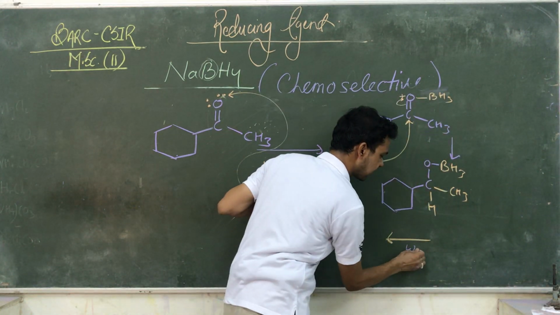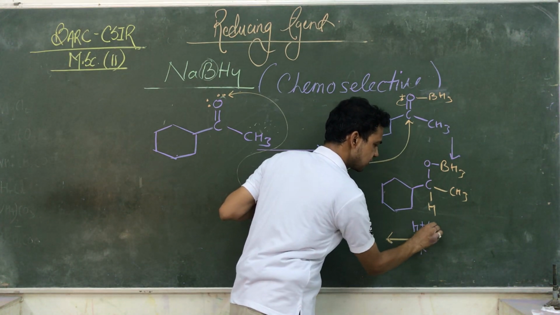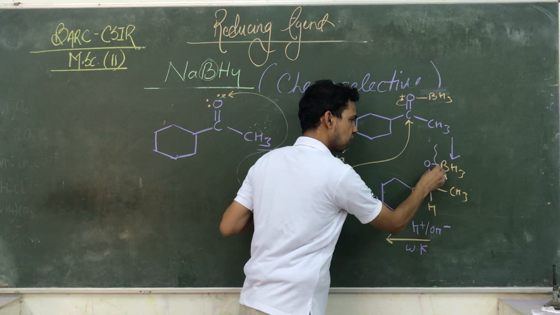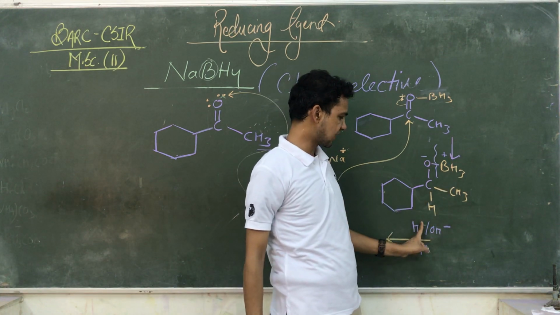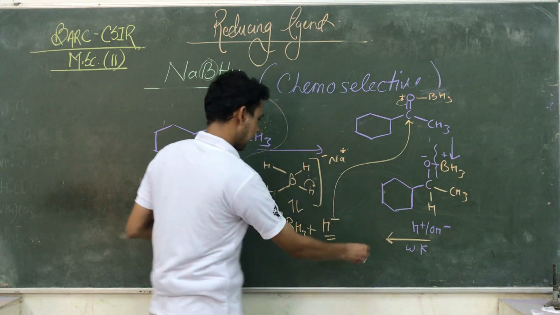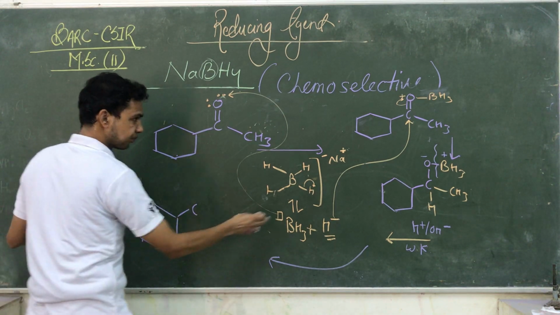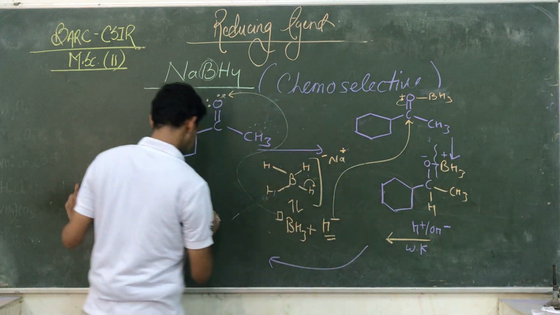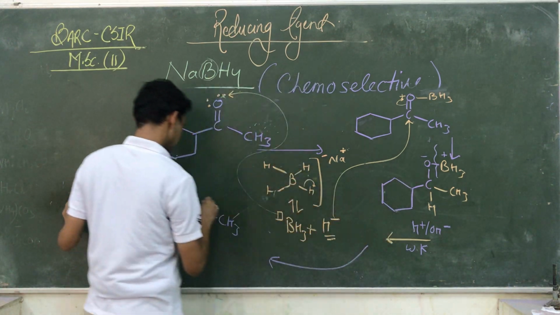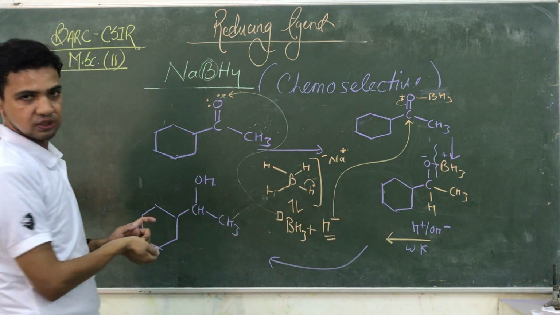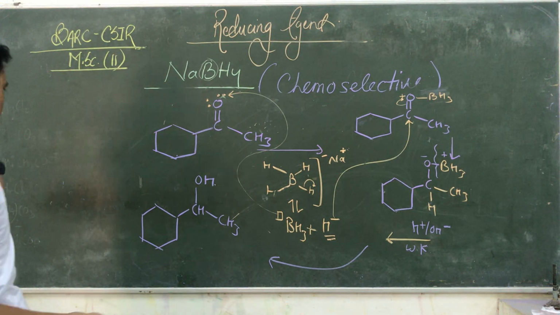So we are using it for the workup. Workup means here we are using water, H positive, OH negative. So the bond is decomposed from here. O is negative, BH3 is positive. So OH moves toward BH3 and H moves toward O negative. And here we are getting a product. That product is CH3, H, CH3, and this O takes H, so it's converting into OH. So that is the general mechanism. It's showing a similar kind of mechanism as shown by lithium aluminum hydride.